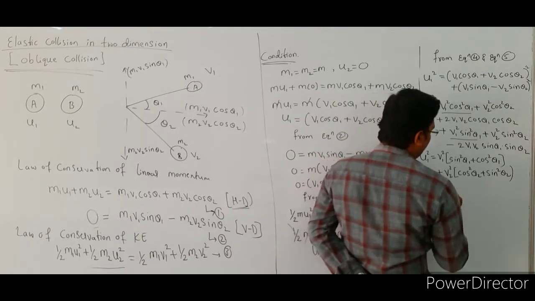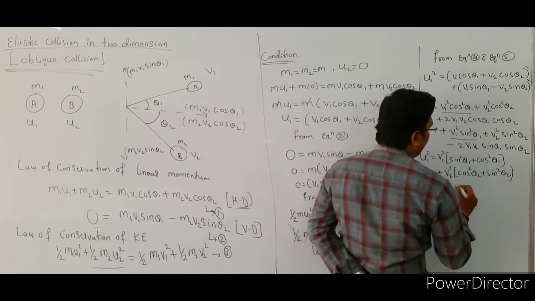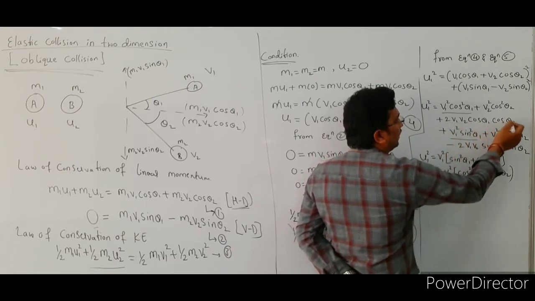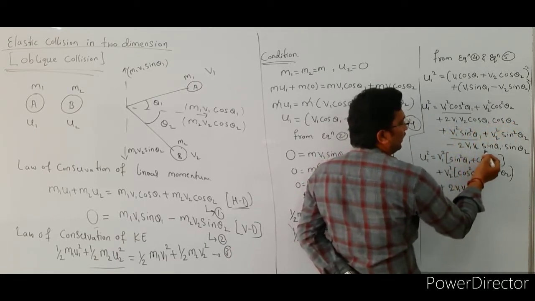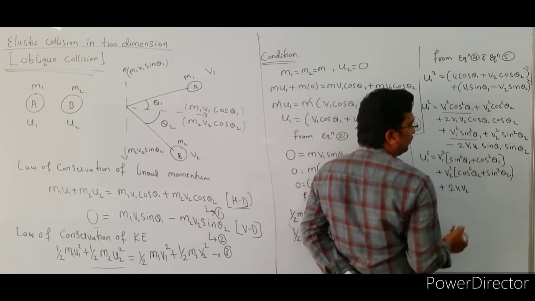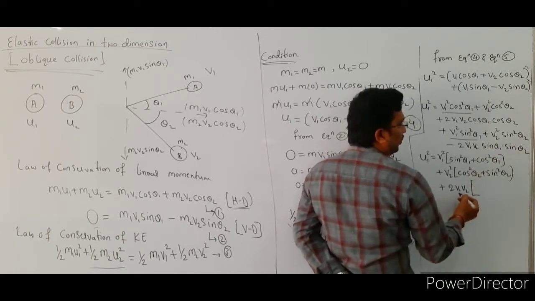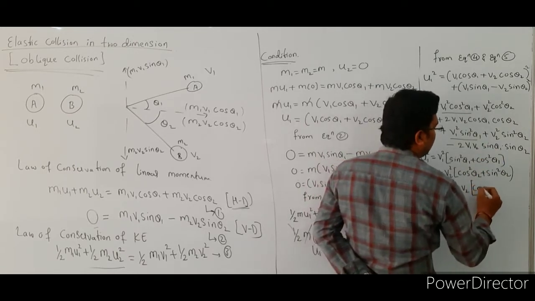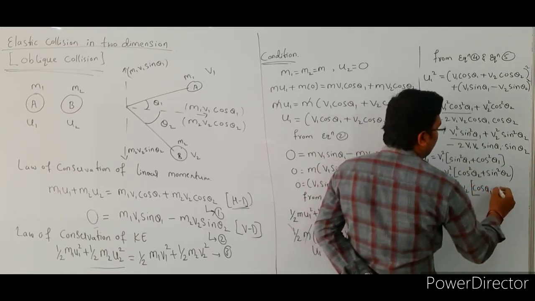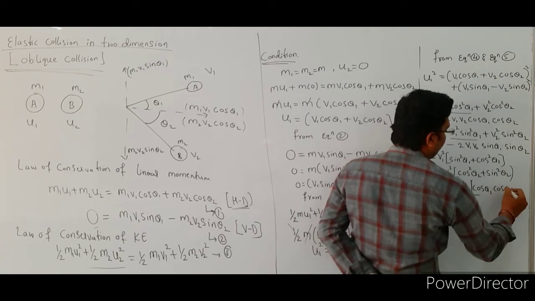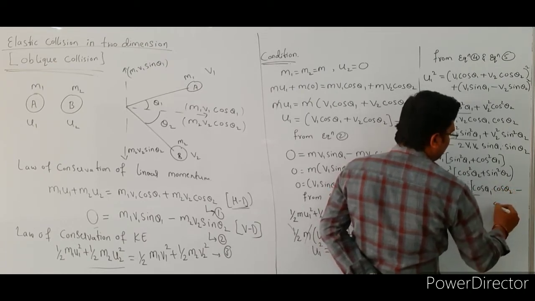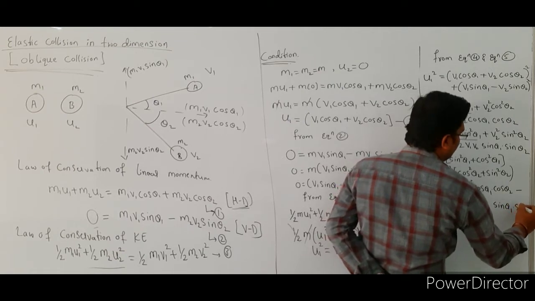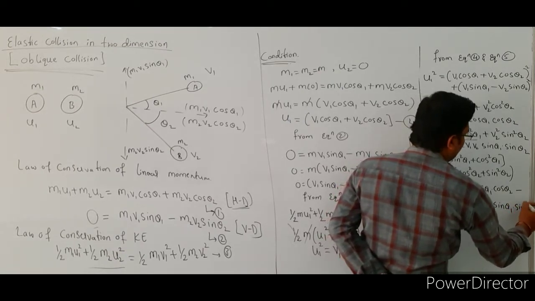Next plus 2 v1 v2, so here 2 v1 v2 cos theta 1 cos theta 2, here 2 v1 v2 sin theta 1 into sin theta 2. So in this case we have taken 2 v1 v2 common, so the remaining is cos theta 1 into cos theta 2 minus sin theta 1 into sin theta 2, right.